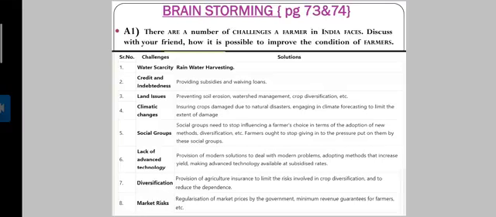Diversification. Diversification means provision of agriculture insurance to limit the risk involved in crop diversification and to reduce the dependence. Market risk. How to improve the condition of farm market risk? Regularization of market prices by the government, minimum revenue guarantees for farmers, etc.